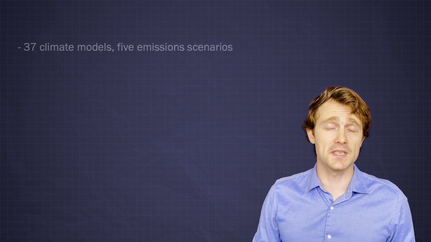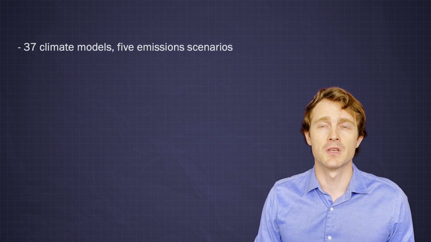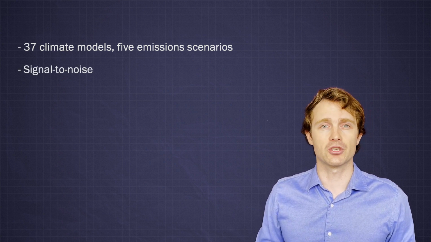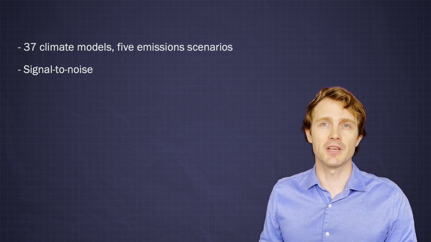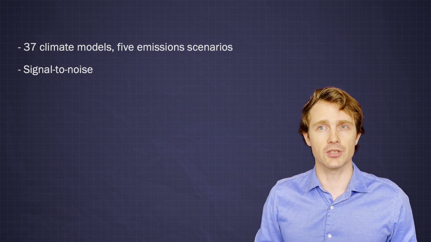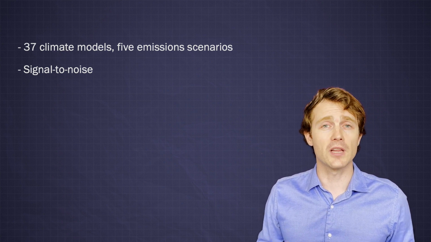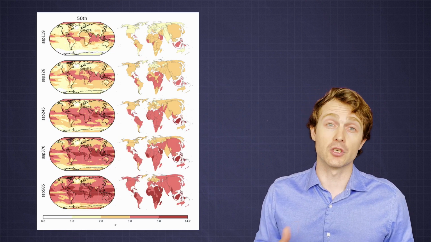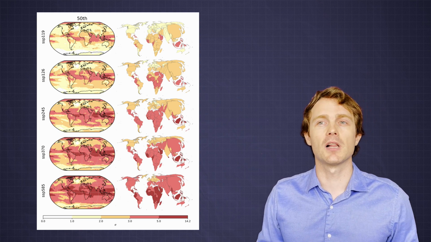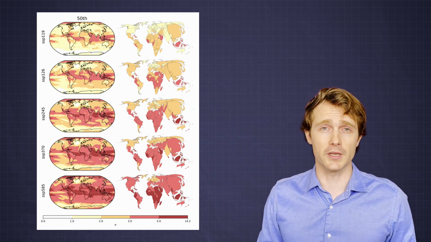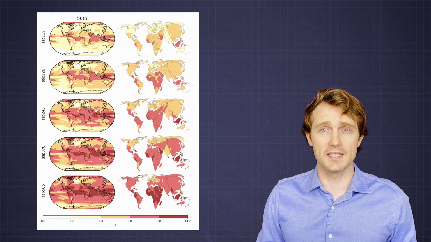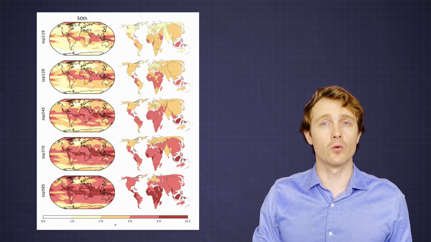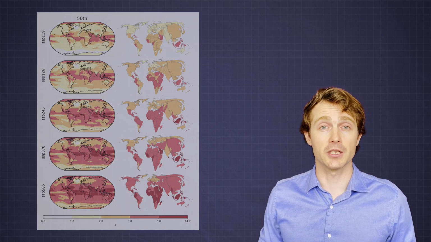Compiling results from 37 models and 5 emissions scenarios, we calculate climate change in terms of signal to noise, which is the ratio of temperature change in the future to the standard deviation in a pre-industrial control simulation. That is, how far will annual average temperatures deviate from normal background variability? We find that the tropics, near the equator, exhibit climate change emerging soonest and most strongly, due in large part to their lower interannual variability in annual temperatures. We combine these results with gridded population projections to calculate exposure.